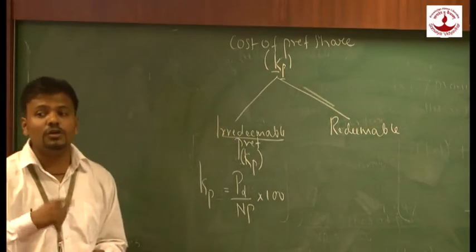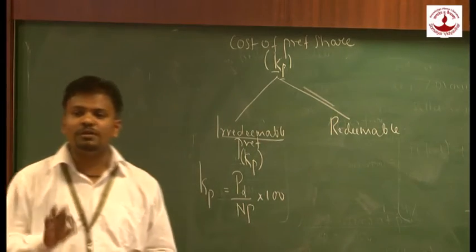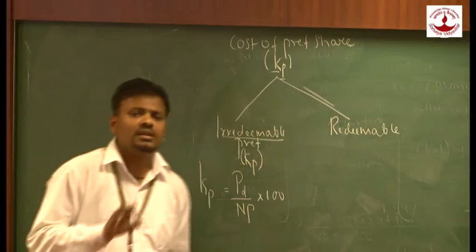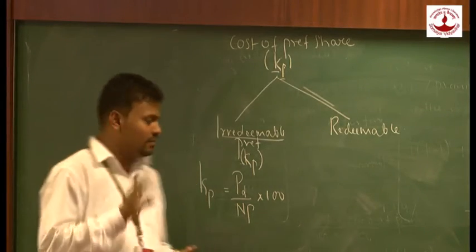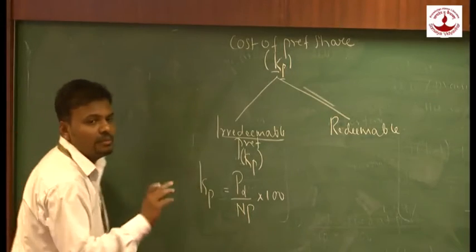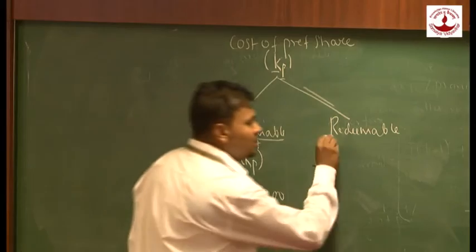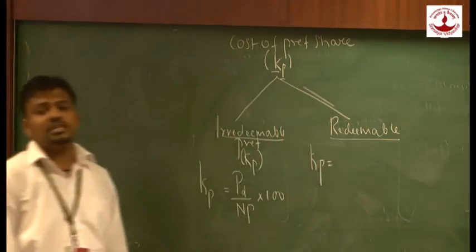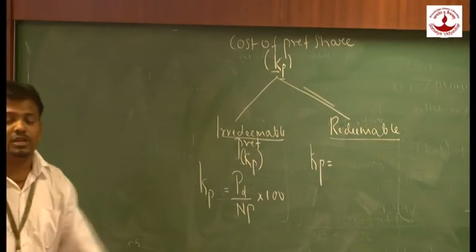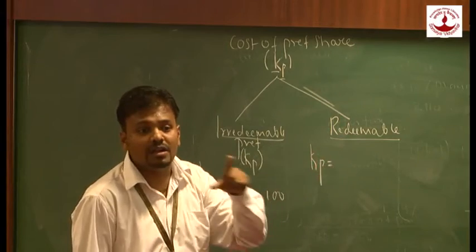Here also we are going to calculate preference dividends on face value. Preference dividend, equity dividend, debenture interest, everything we are going to calculate on face value itself. And what is NP? NP is net proceeds. Now redeemable: the formula would be, here we are going to redeem the preference shares after a specific period of time. So here we will be having redemption value.